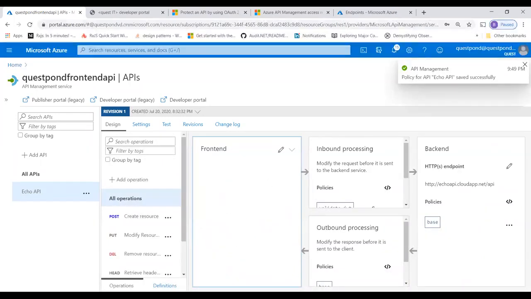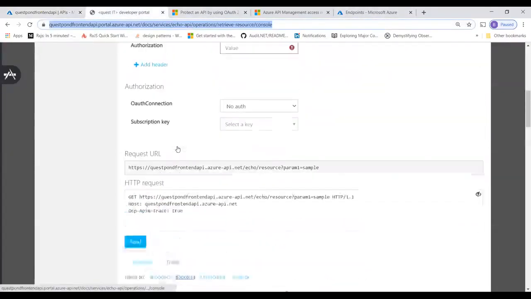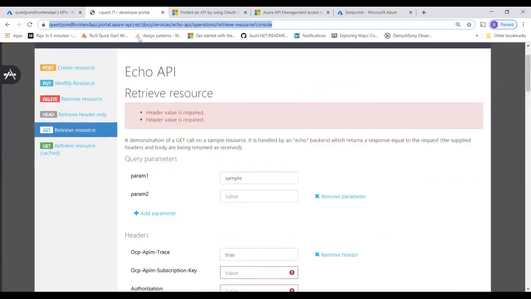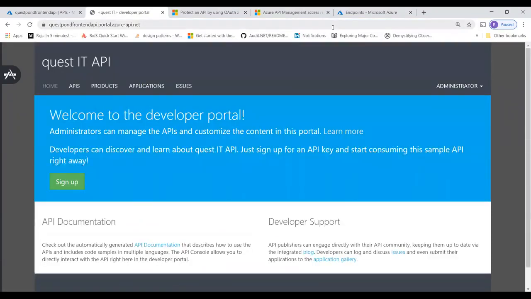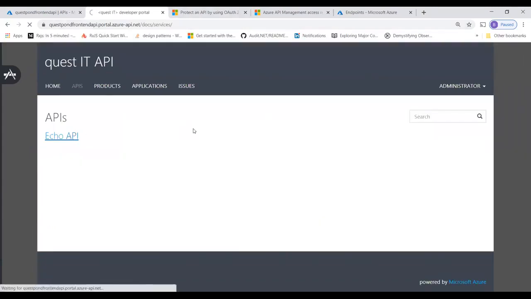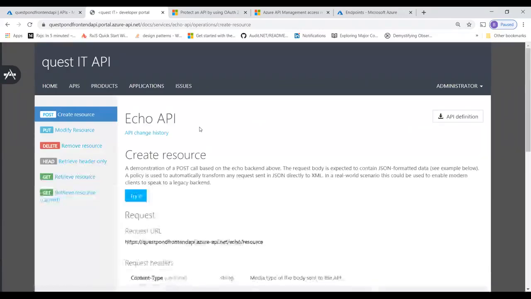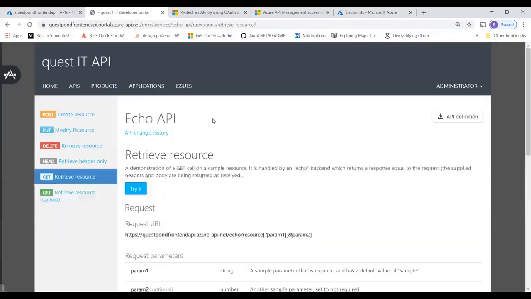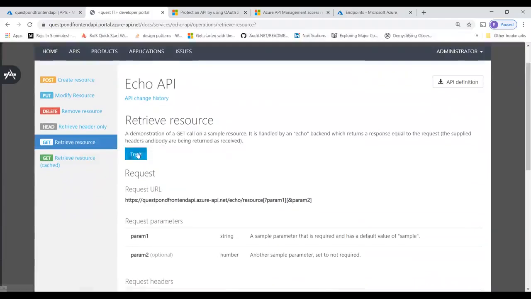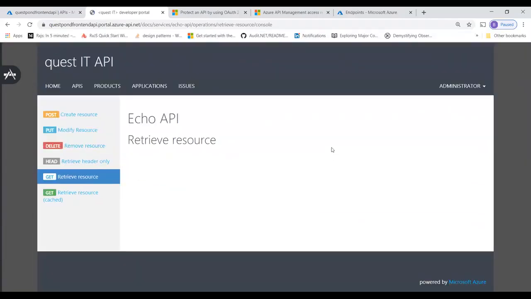Wow, it's there. Okay. Now let me go back to our test. So here it is, to the test. You can see now, I can just refresh things out here. So remember, in the inbound processing, we have put an extra thing saying that, hey, always keep JWT token. He's coming with a JWT. You have to go to that tenant, take the key from here and match both of them, right? Like a single sign on. So let me go to the API again here. Get. Guys, if this does not work, please try it again, because sometimes I must have made a mistake in that tenant or something.